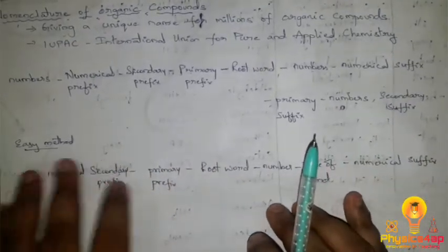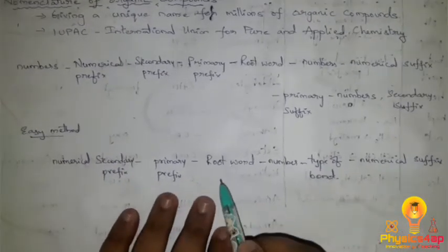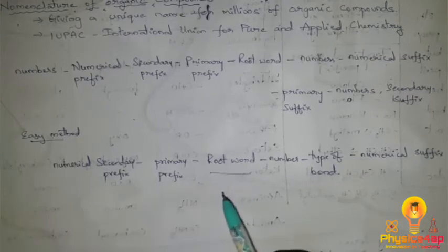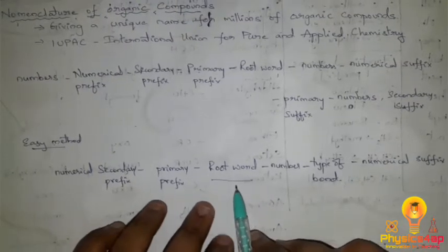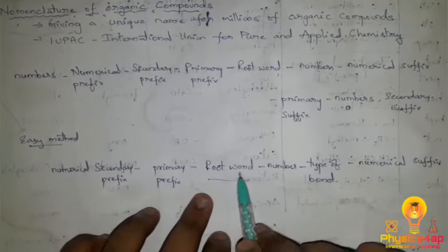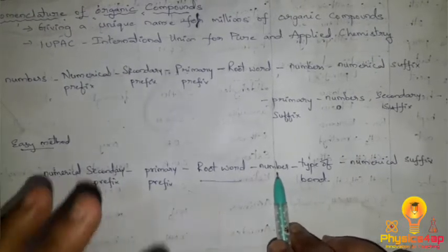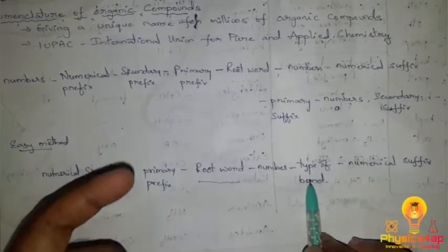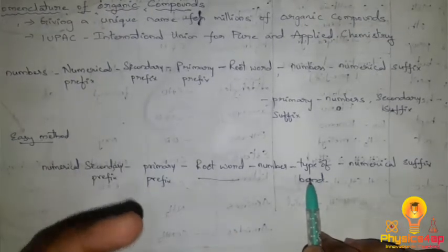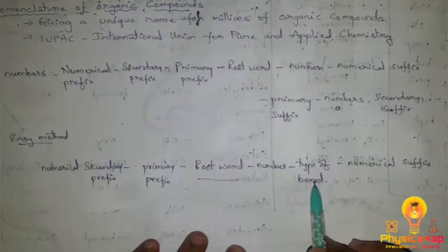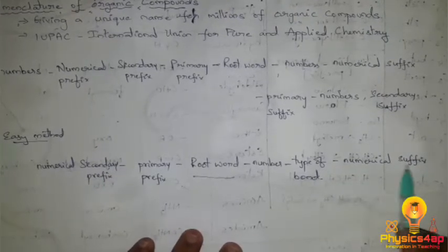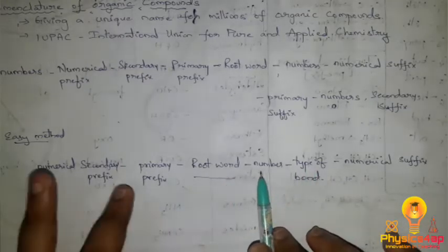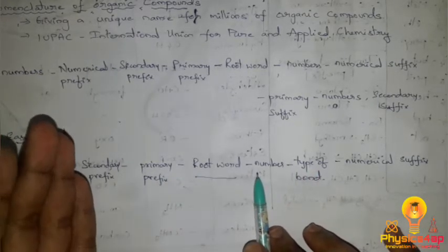In the easy method, first we need to identify the root word. The root word is nothing but the number of carbons present. Next we have the numbers, that is the position numbers, and the type of bond, whether it is a single bond, a double bond, or a triple bond. And next is the numerical suffix. Suffix is what comes after the root word, and prefix is what comes before the root word.